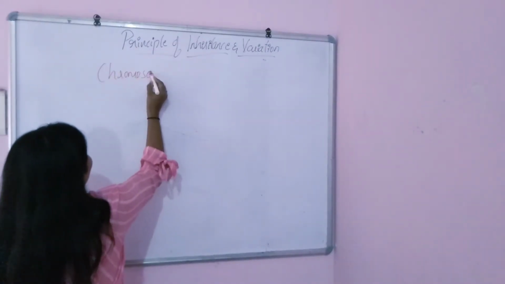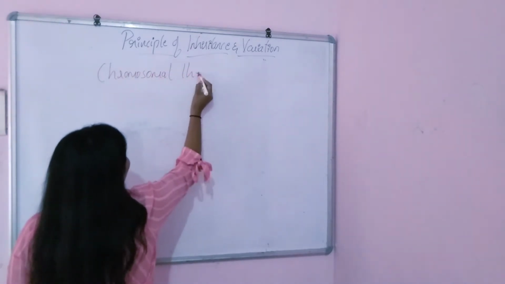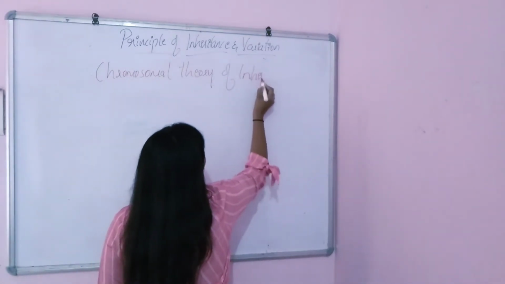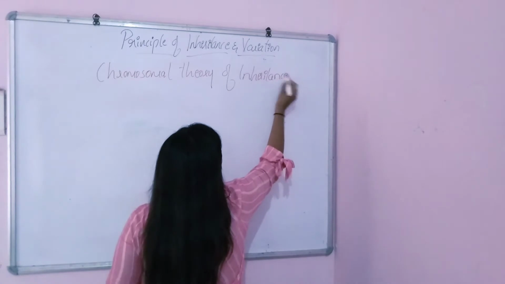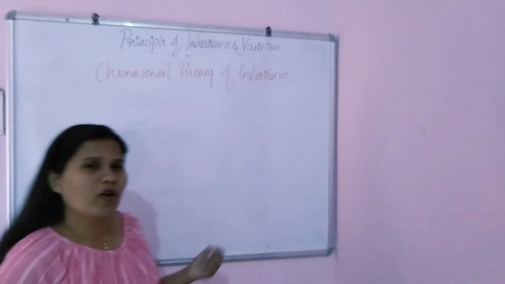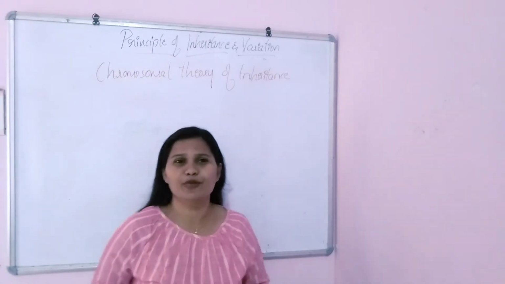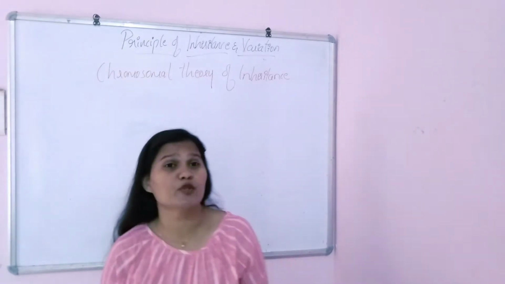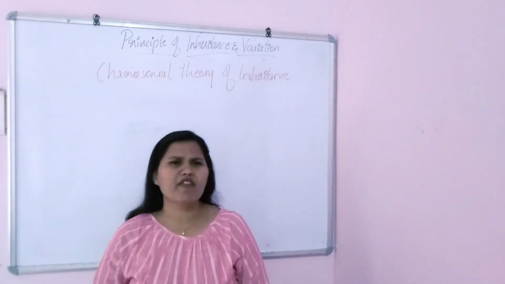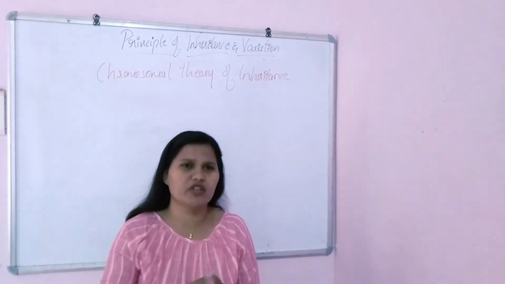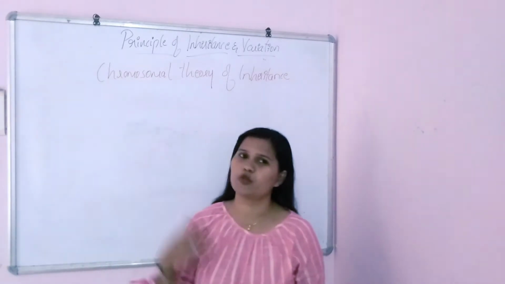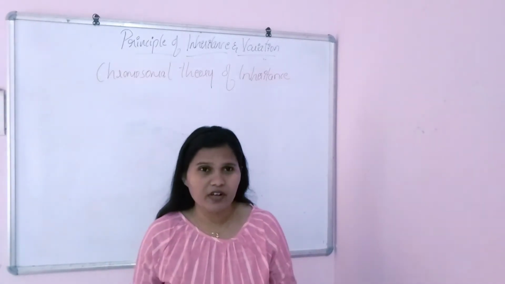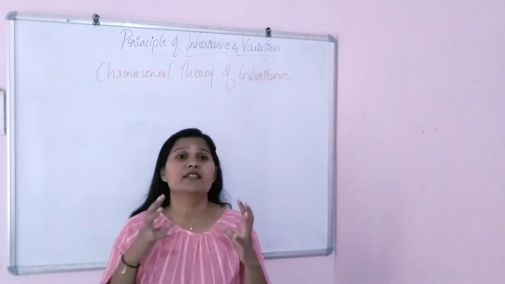That is called the chromosomal theory of inheritance. The topic is suggesting that today we are going to learn about the chromosome and inheritance, in the sense of how the chromosomes get inherited. Like we know the genes get inherited from one generation to the next, in the same way chromosomes also. So then what is the difference between the chromosome and the genes? Do they differ?